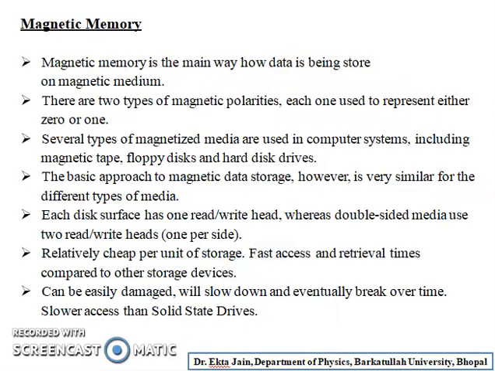Now come to magnetic memories. What are magnetic memories? Magnetic memory is the main way how data is being stored on magnetic medium. There are two types of magnetic polarities, each one used to represent either 0 or 1. Several types of magnetized media are used in computer systems, including magnetic tape, floppy disk and hard disk drives.